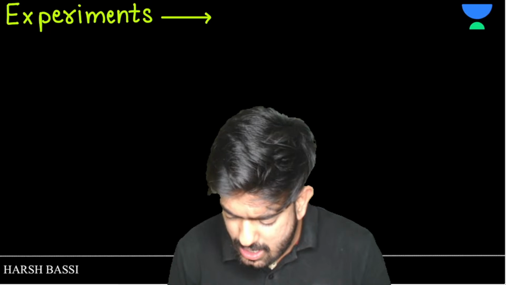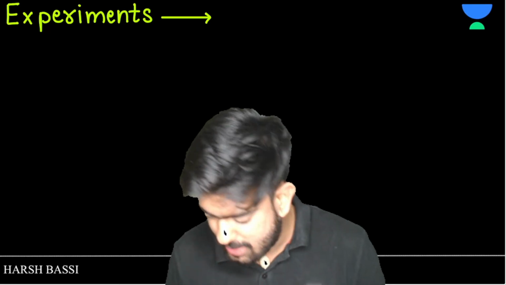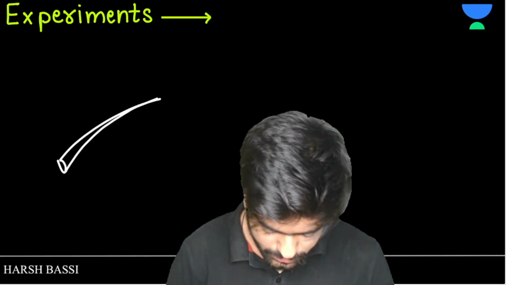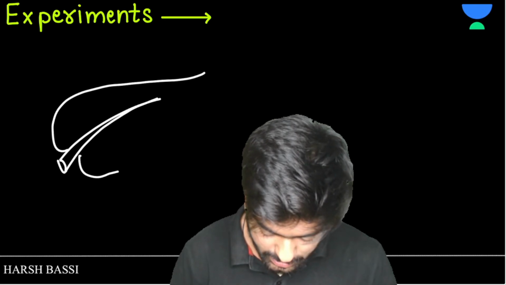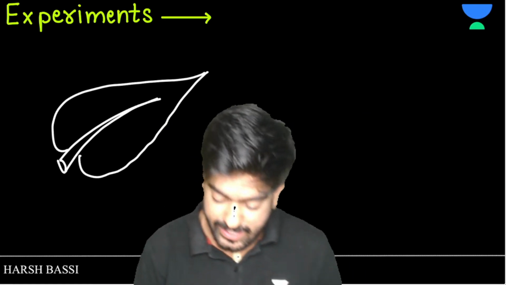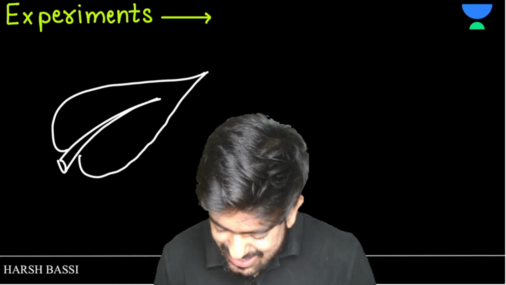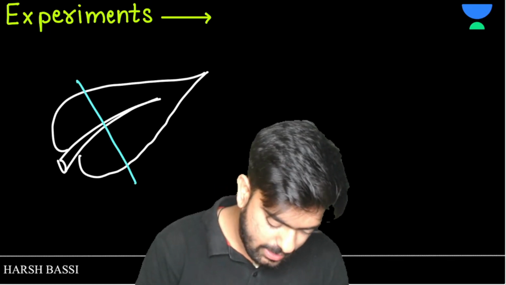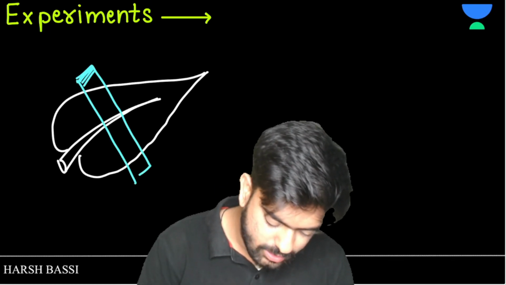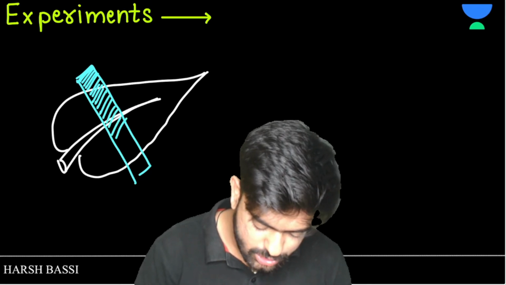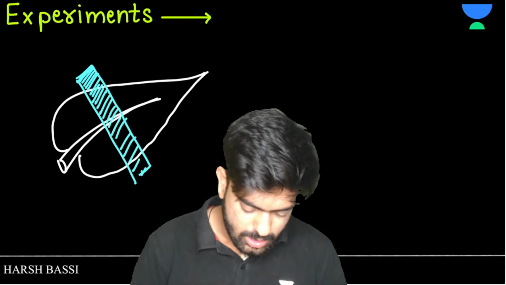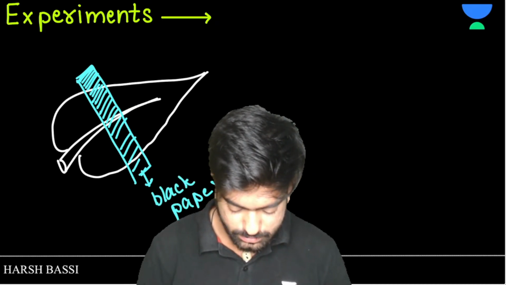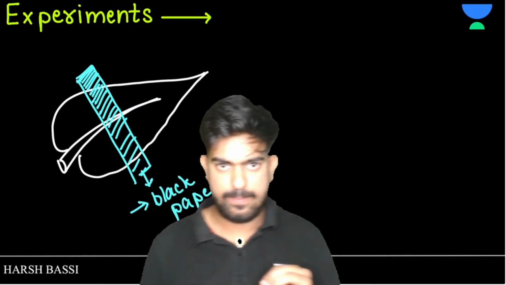Okay, so first of all, there was an experiment in which a person took a leaf. Let's draw a leaf, and my drawings are very good, very nice. Now this leaf was covered with a black paper. My background is black, so if I draw black paper, it will not show, so manage with the blue paper. We have covered this with the black paper. That's very good. Now what, sir?